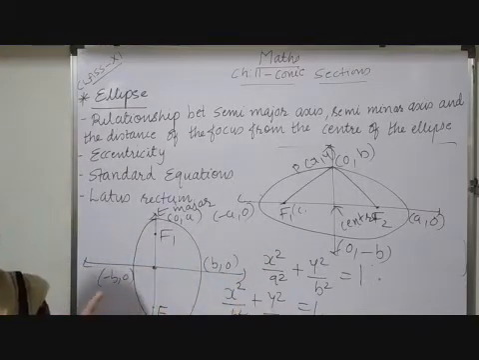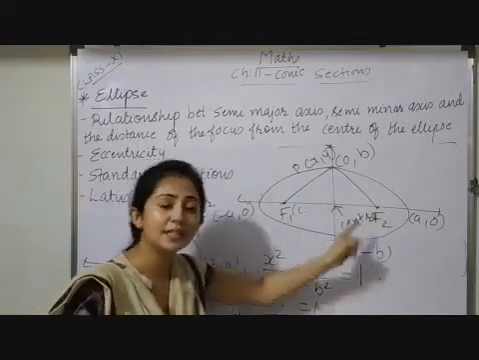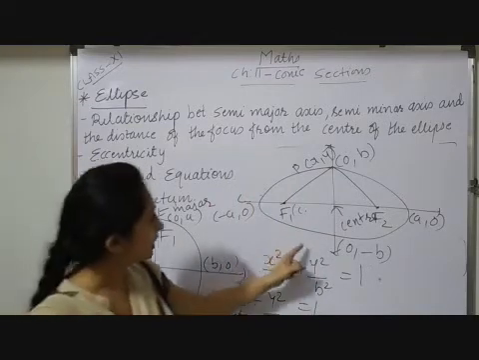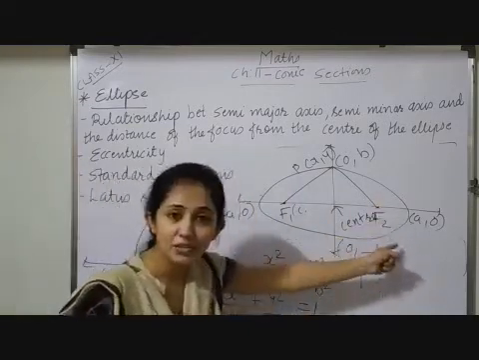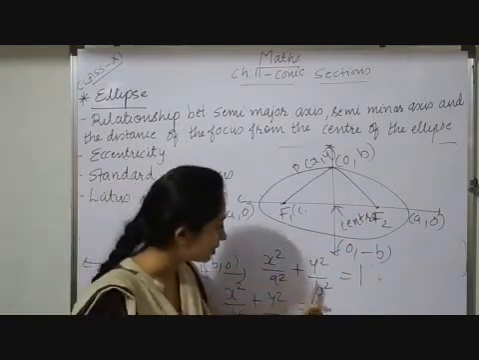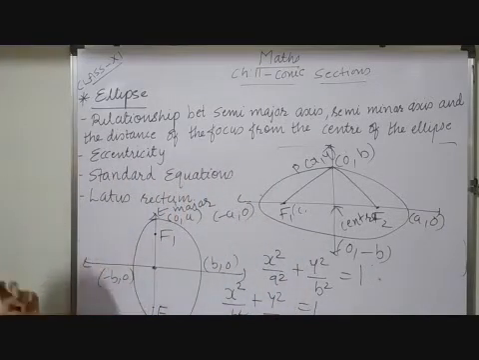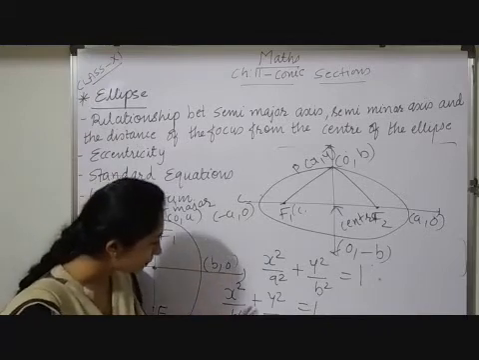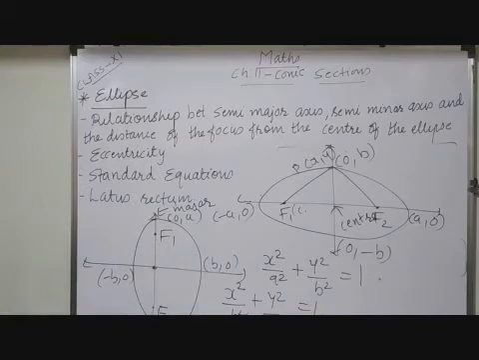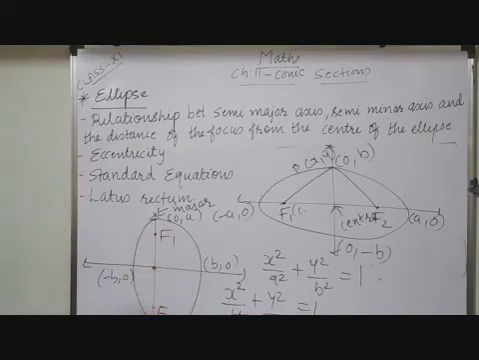The axis on which the foci lie will be considered the major axis. So if the foci lie on the x-axis, the equation will be x square upon a square plus y square upon b square equals 1. And if your foci lie on the y-axis, your equation will be x square upon b square plus y square upon a square equals 1. Both these formulas you have to remember, and the vertices also you have to remember.